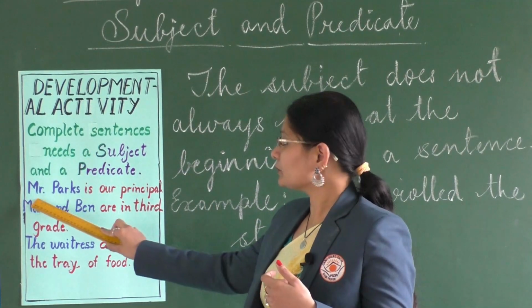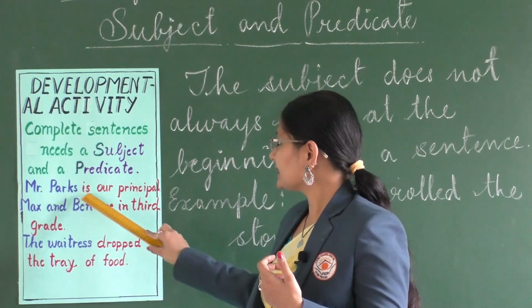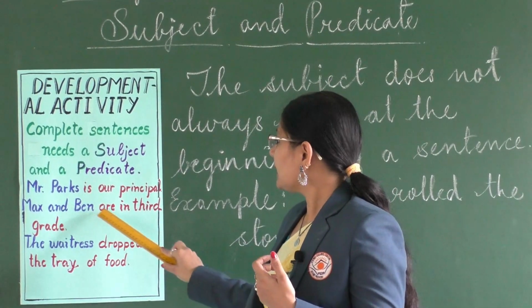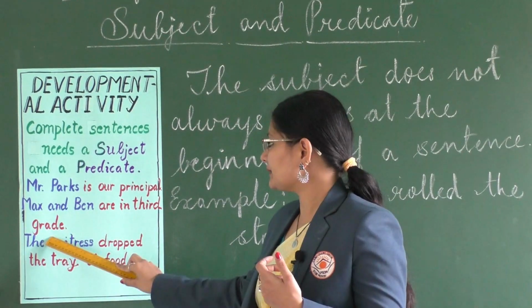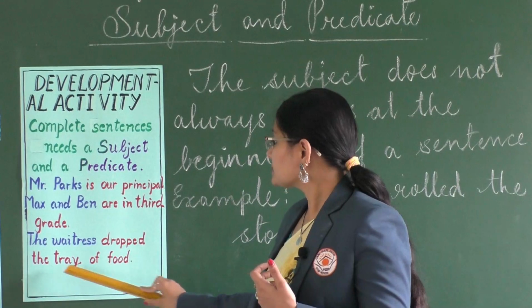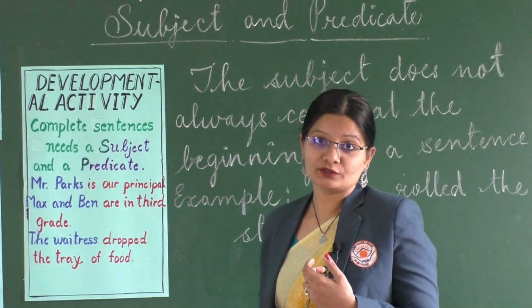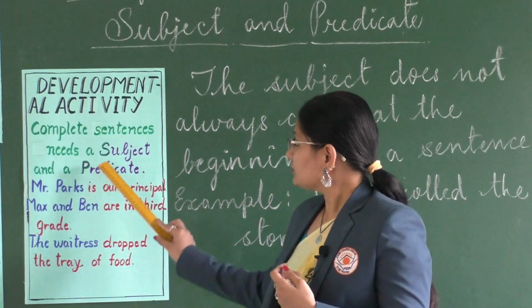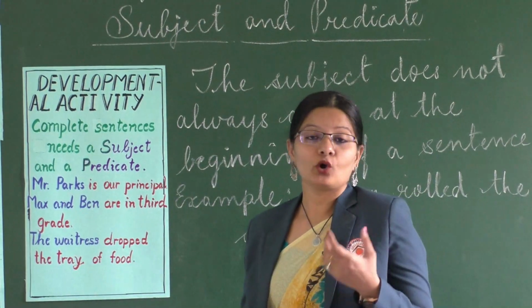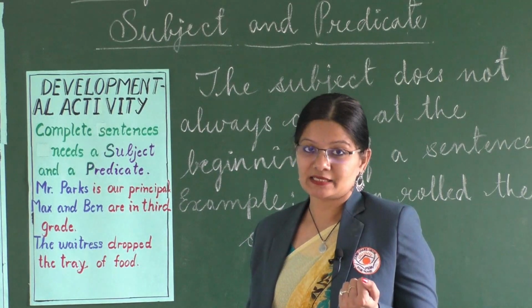So, for example, look at this. Mr. Parks is our principal. Max and Ben are in 3rd grade. The waitress dropped the tray of food. Now, these all are simple, assertive or declarative sentences, right?